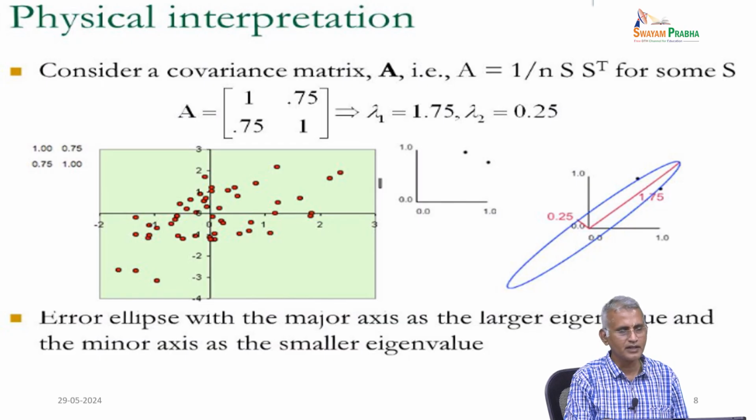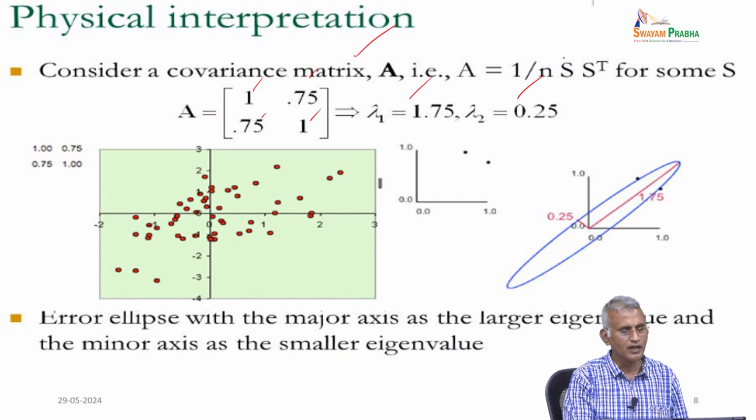Now, for the physical interpretation, consider a covariance matrix A, where A equal to 1 by n into S into S transpose for some S. So, you take the covariance of these values, convert it into a matrix and find A minus lambda I equal to 0, where two roots will come. One is lambda 1 and the other lambda 2, equal to 0.25 and 1.75.